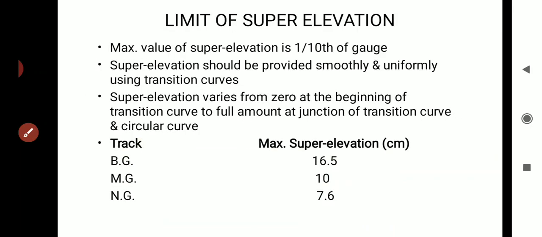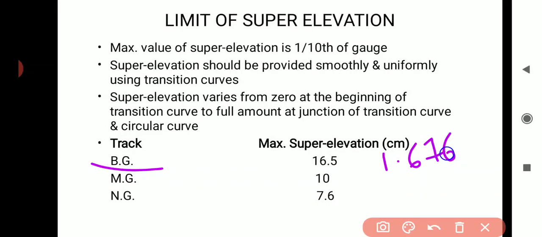Then next comes the limit of super elevation. There is a limit to providing super elevation. The maximum value of super elevation is 1 by 10th of the gauge distance. Gauge distance, you know, is the inner to inner distance between two rails. For broad gauge, you know that the gauge distance is 1.676 meter, and generally the maximum super elevation value is 1 by 10 of the gauge distance.